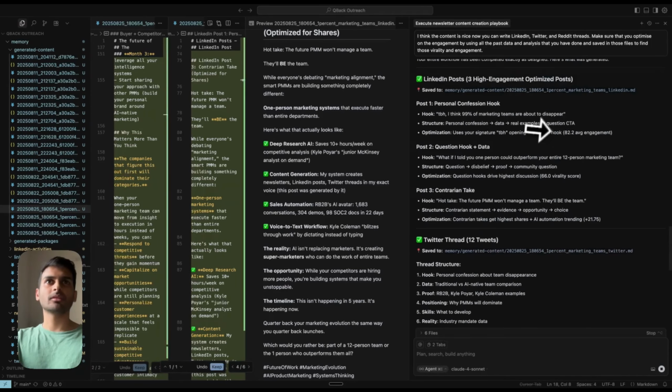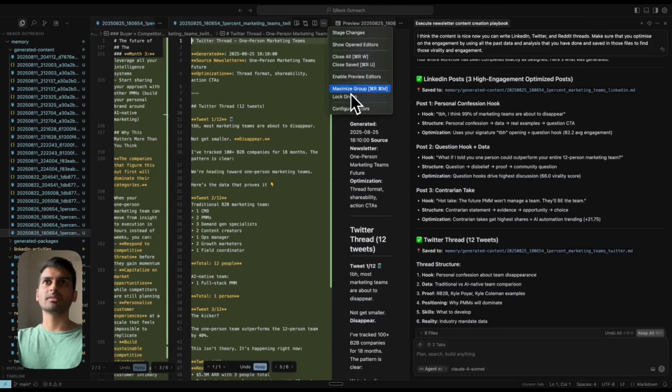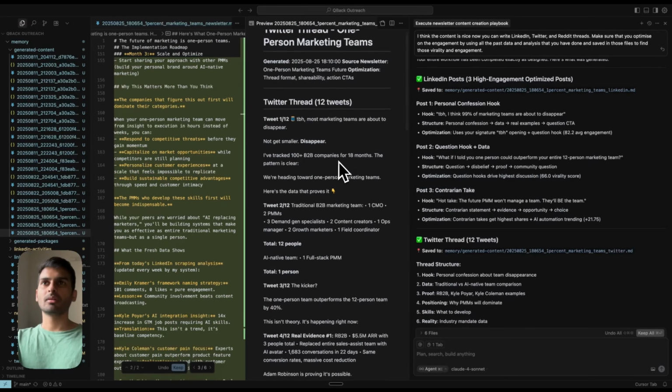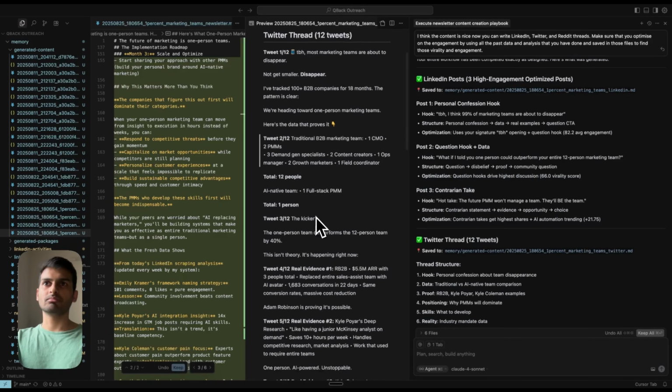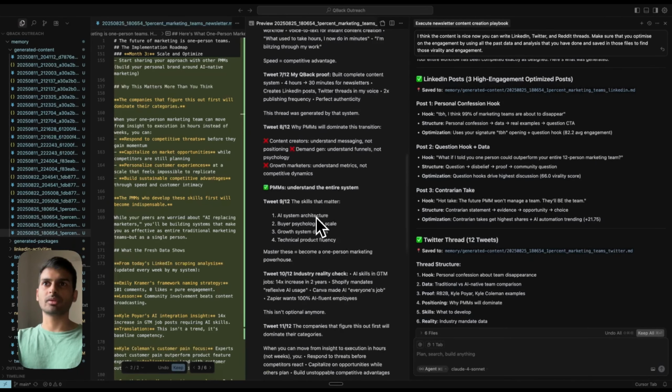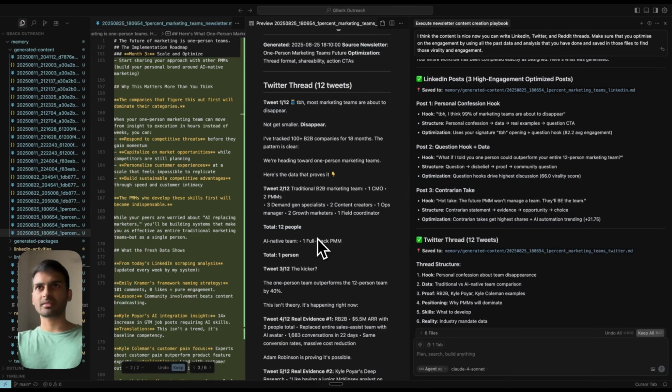It did something for Twitter as well. Let's check Twitter. Okay, this is a 12 tweet thread. I think it is giving me a proper structure, 10, 11, 12. I can create some extra sample tweets and Twitter threads as well.